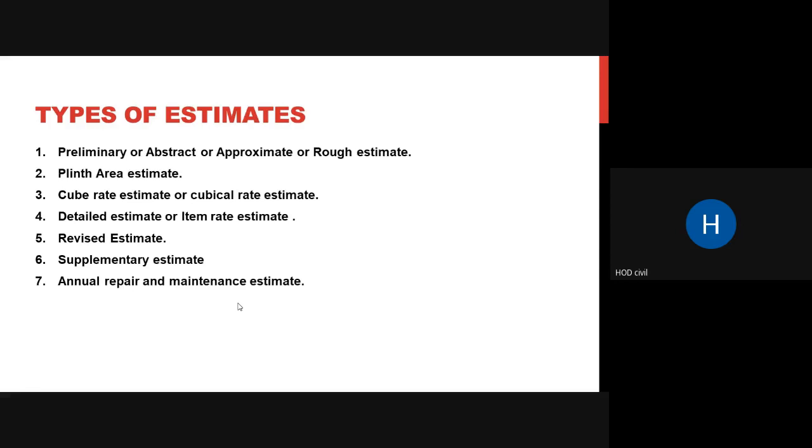Then supplementary estimate: along with these estimates, when you have to provide certain additional estimates for certain things, that is added as a supplementary estimate. Then there is annual repair. You have to maintain your buildings yearly. Whenever there is maintenance or repair work that has to be done yearly, that estimate is prepared separately. Whenever you want to do patchwork, painting work, or rust proofing work, you prepare an annual repair or annual maintenance estimate. So these are generally your types of estimate, and we will look into detail with definitions in your next class.